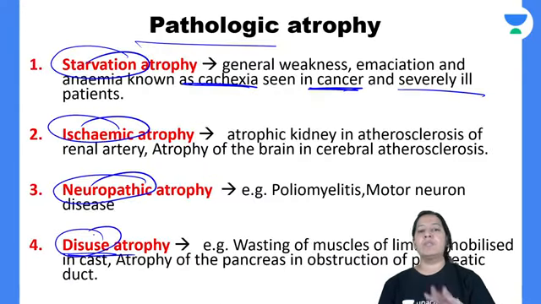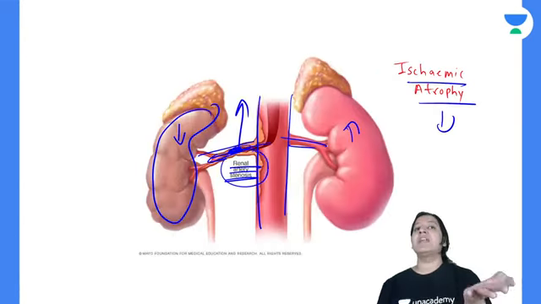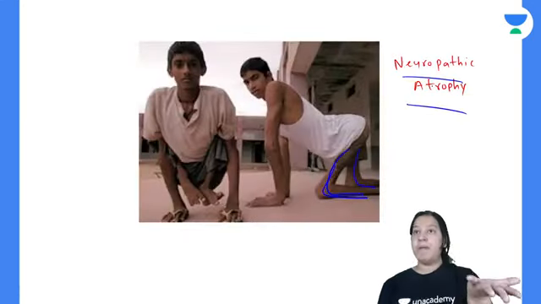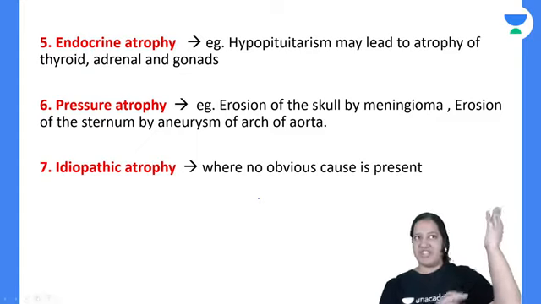The fourth one is disuse. It is not used for a long time. So: starvation, ischemic, neuropathic, disuse. Under starvation comes cachexia. Under ischemic comes renal artery stenosis. Under neuropathic comes polio, right? It is polio. And under disuse comes fracture, cast.